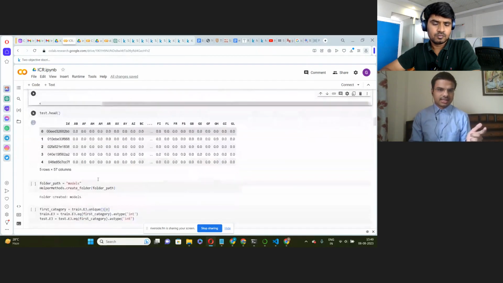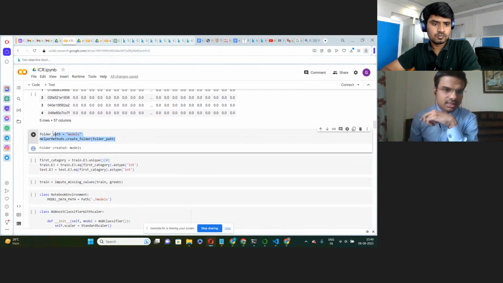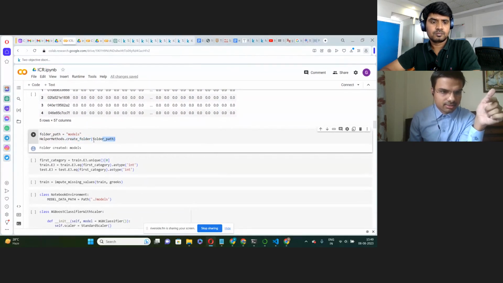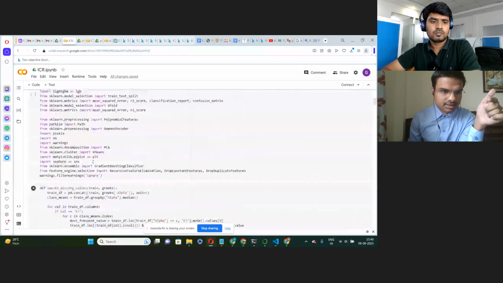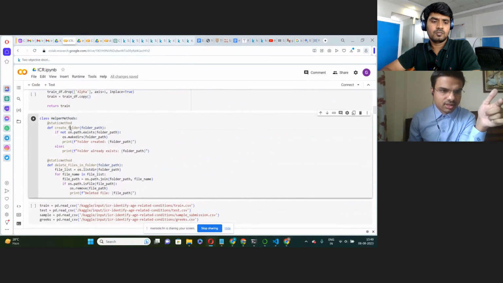After that, we will create this folder named models. Here is a helper method, which is actually a class, and this class has this method create folder, which we have defined here. The helper methods class has two methods. The first one is create folder, which creates the folder, and the second one is to delete.